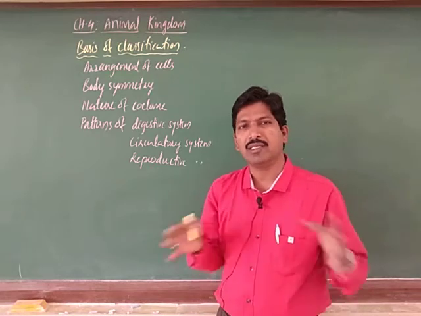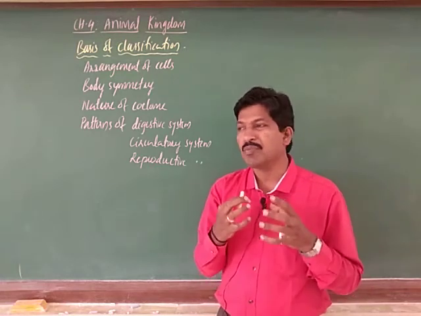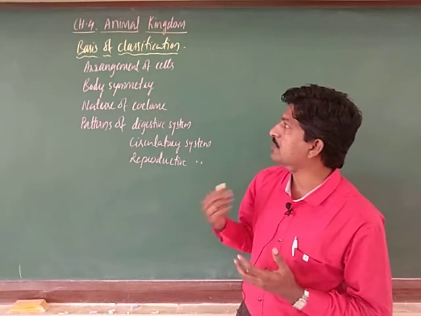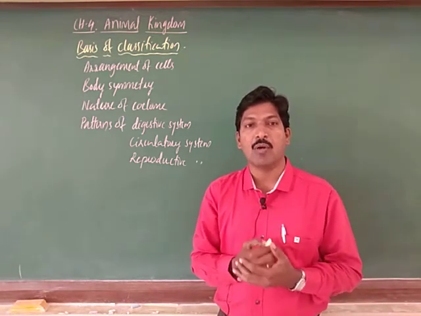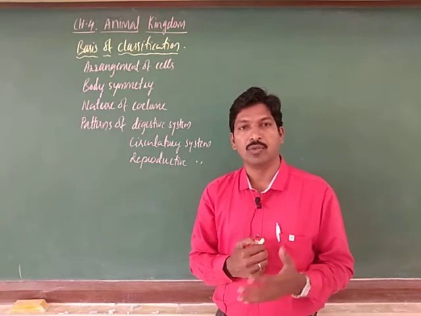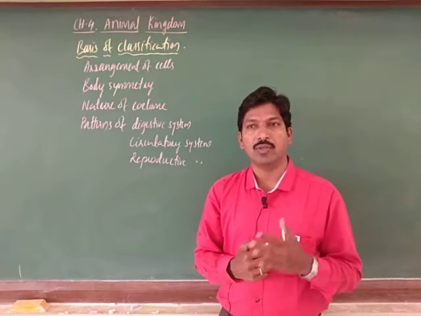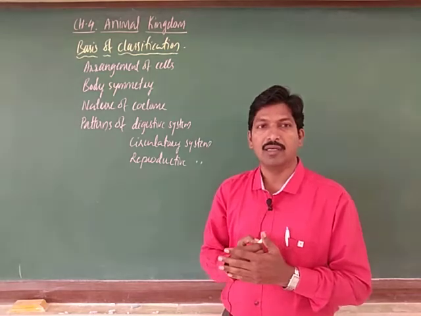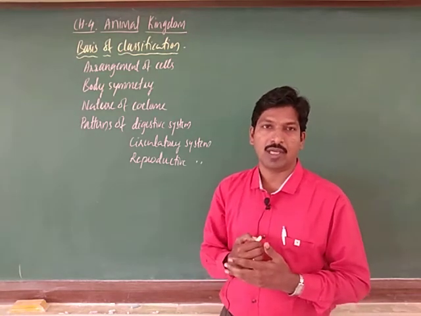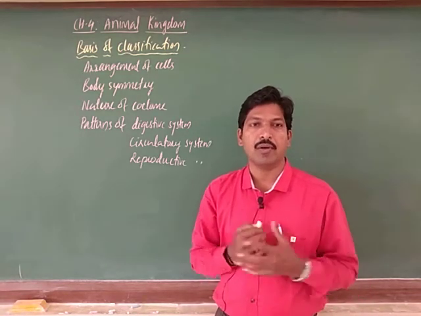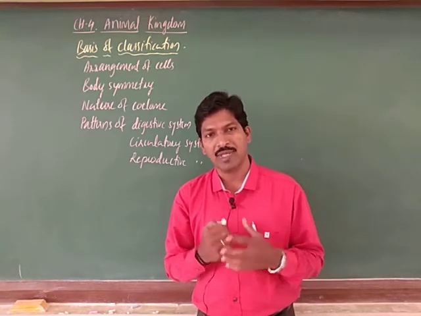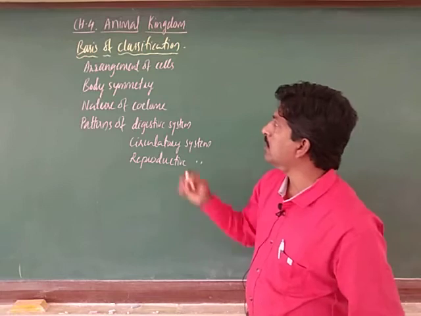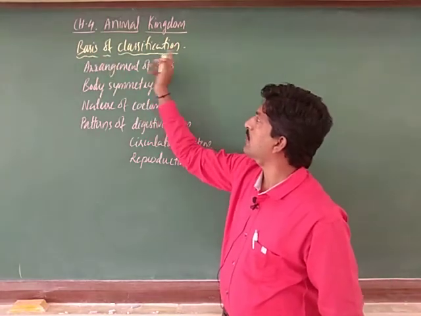There are many criteria, but what is the basis for this classification? We should know the fundamental common features. On that basis we are going to classify the animals. So that is the basic criteria we have to choose, the common features.